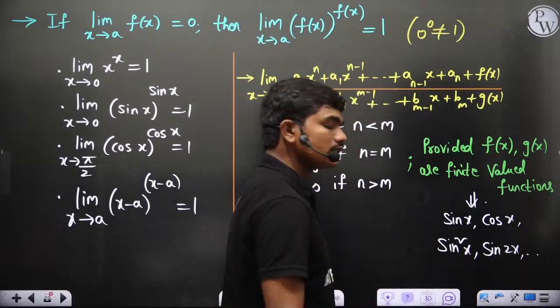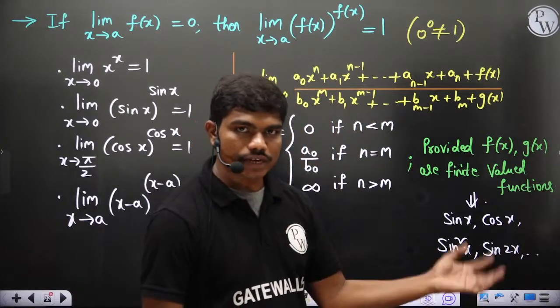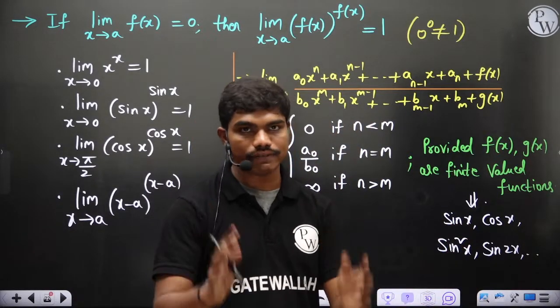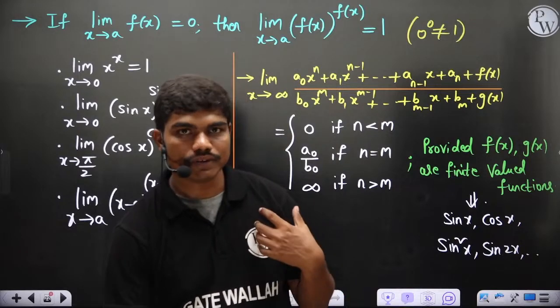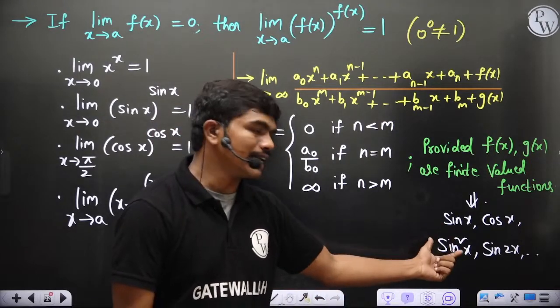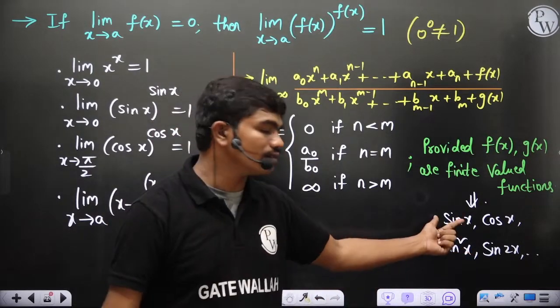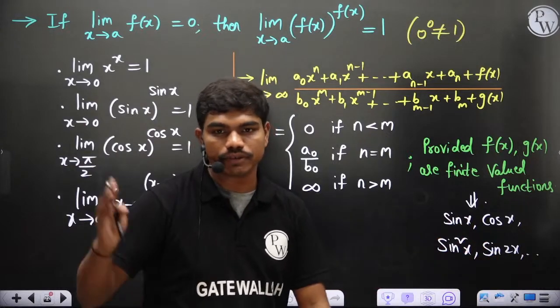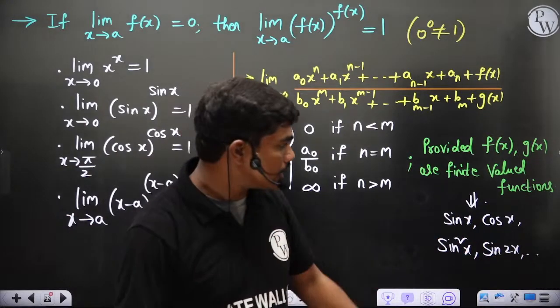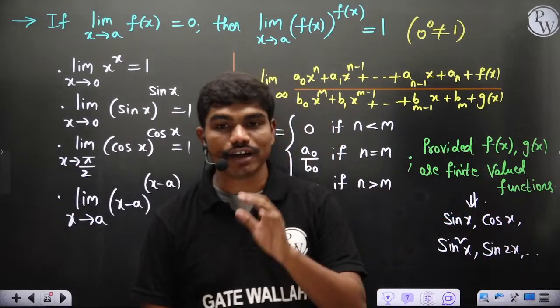These kinds of functions, whatever values of x you keep, will always have some finite value. Because whatever you keep in place of x, sin square x always lies between 0 and 1. Sin x always lies between -1 and 1. Cos 2x always lies between -1 and 1. So you can check that these functions are finite valued functions.